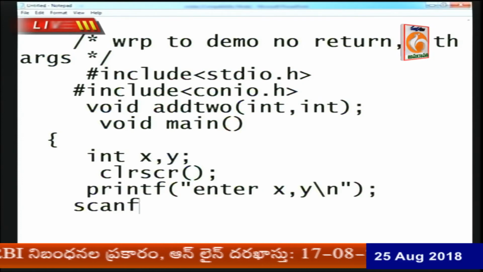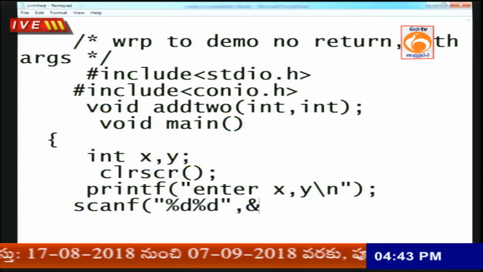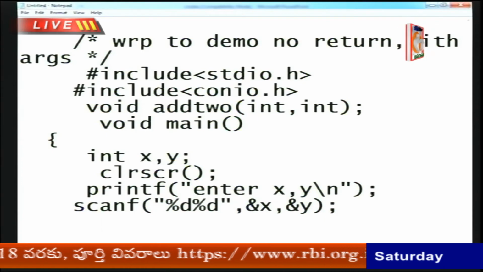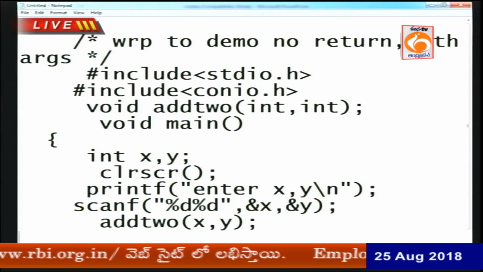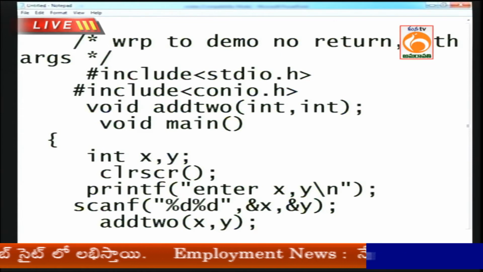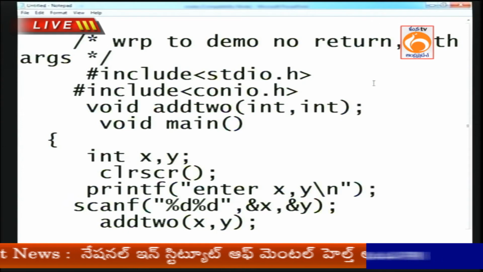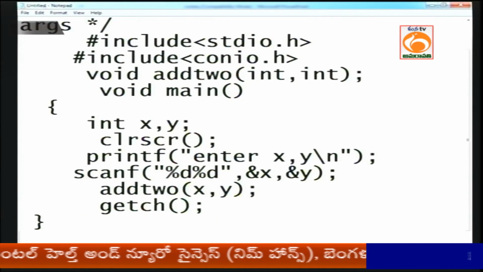How to read that? scanf, %d, ampersand x, ampersand y. Now which function do I want to call? add2(x, y). This is function calling. Once I call the function, then I want to close with getch.